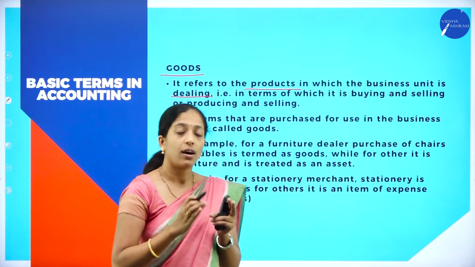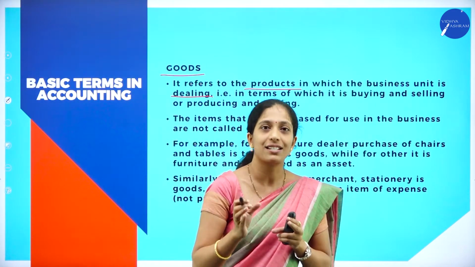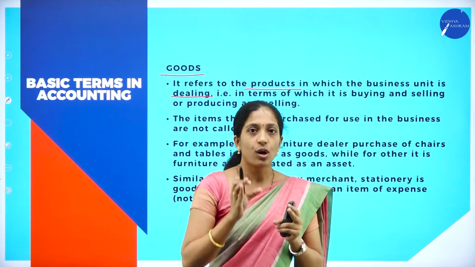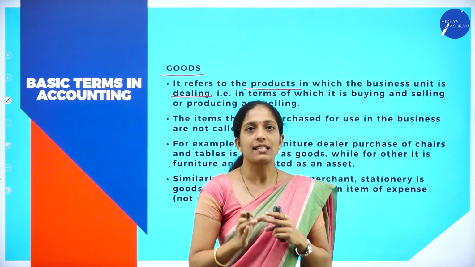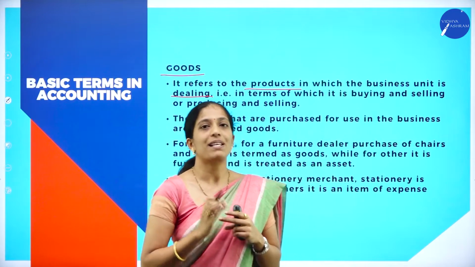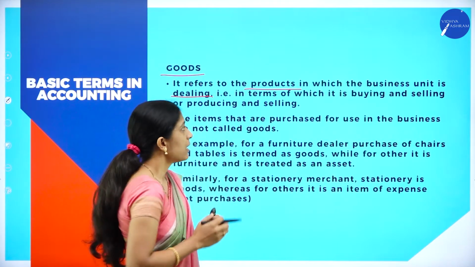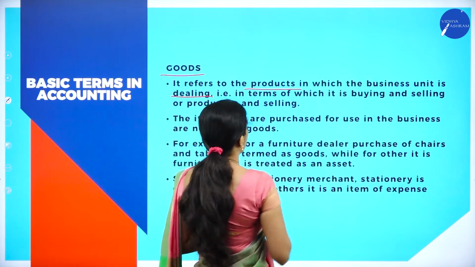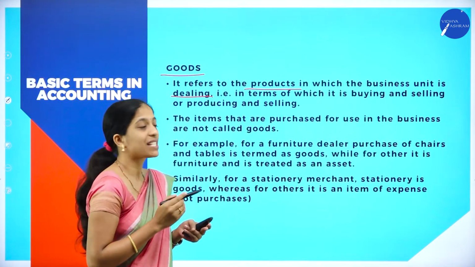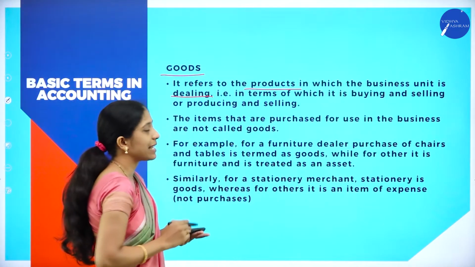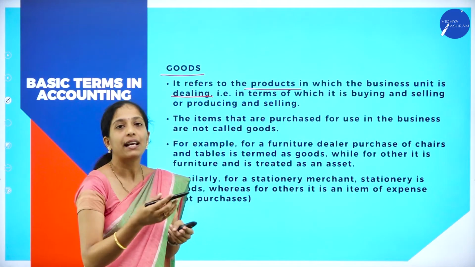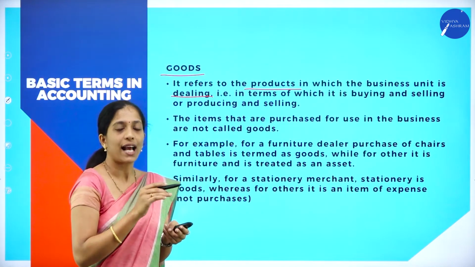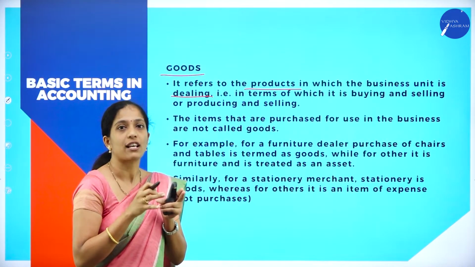Of course, a business will always deal with certain items. So, whatever item the business is dealing in, that item is called as what? Goods. So here goods means the product in which the business unit is dealing, in terms of which buying and selling takes place in an organization. So, that item is called as what?